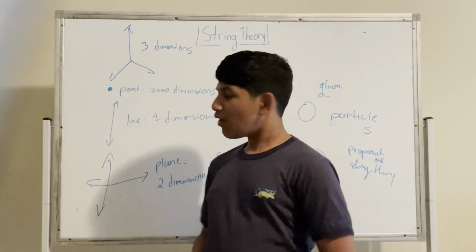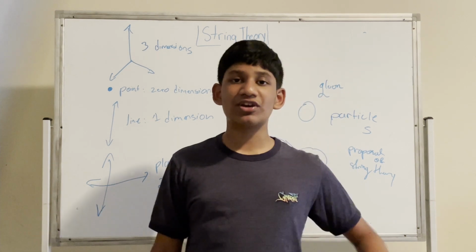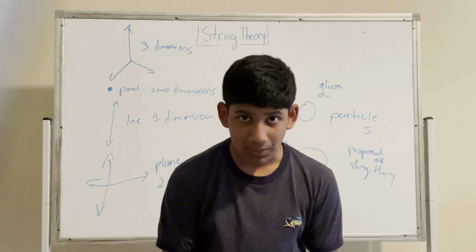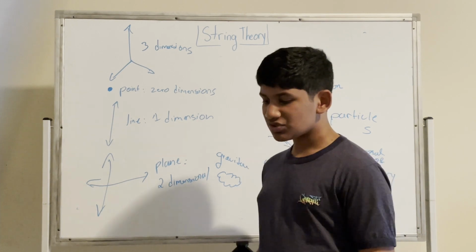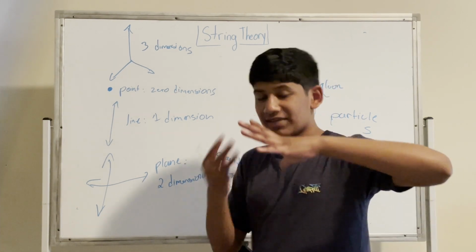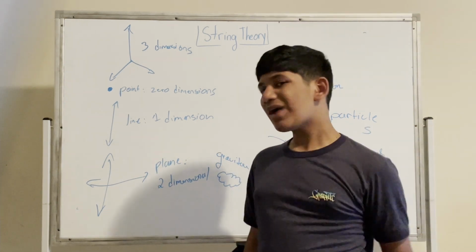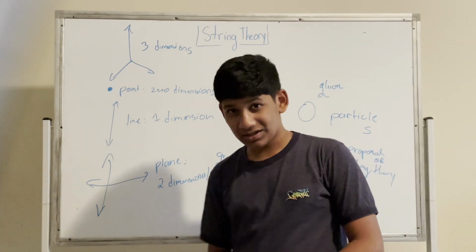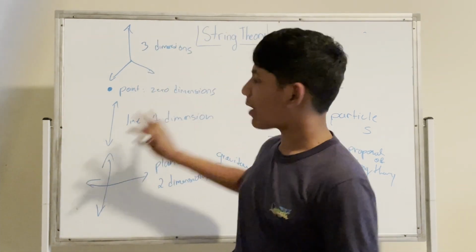Now, we know of 2 dimensions, 1 dimension, and 0 dimensions, obviously because we're in the 3rd dimension. We can look at what's below us. So we can say, oh, okay, we're in the 3rd dimension, then 2-dimensional beings are probably small, probably can't move like this. But we can't describe a 4th dimension because we're not in there. We don't know how it is. How can we describe it mathematically? Well, we could have equations that describe it mathematically, but we can't create a visual representation.